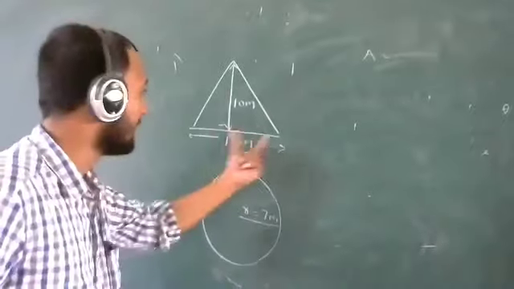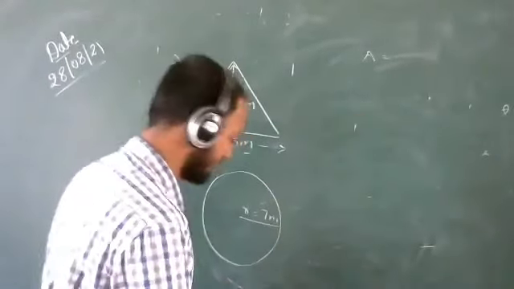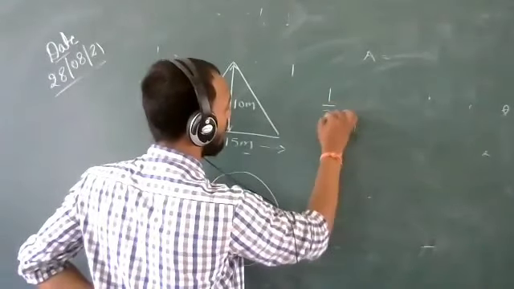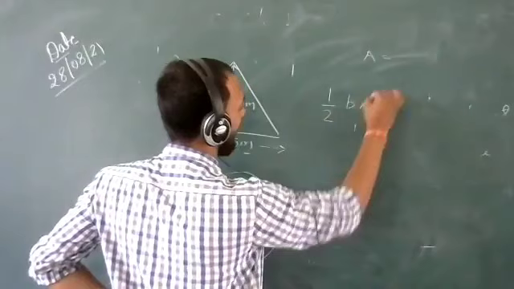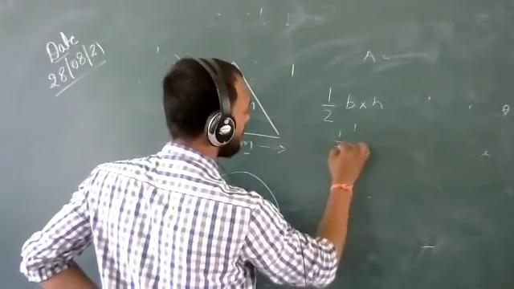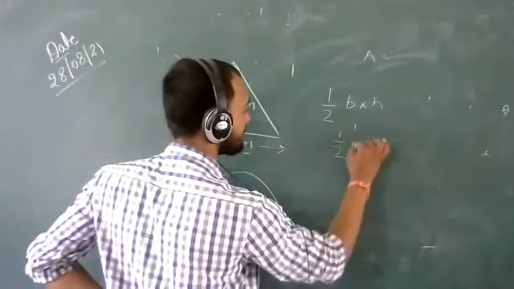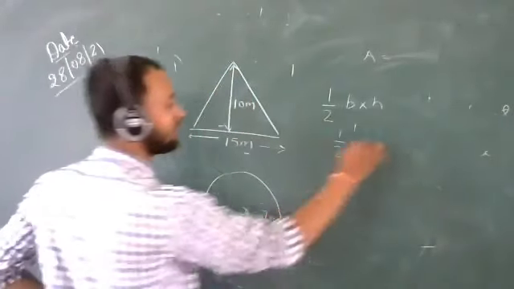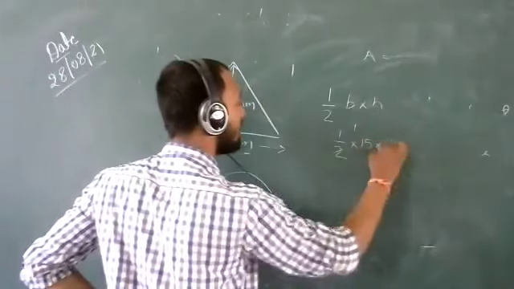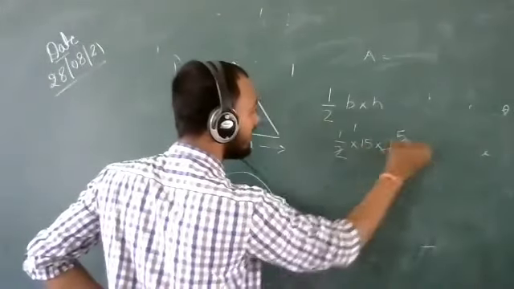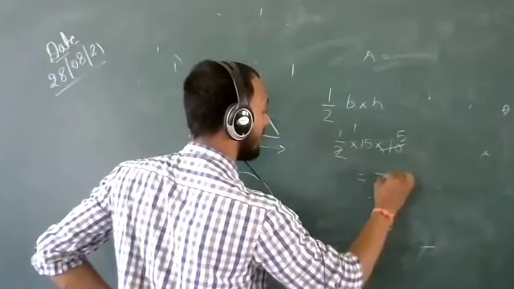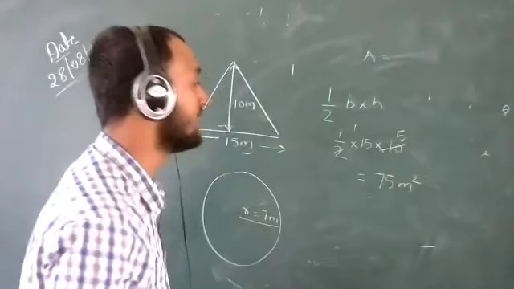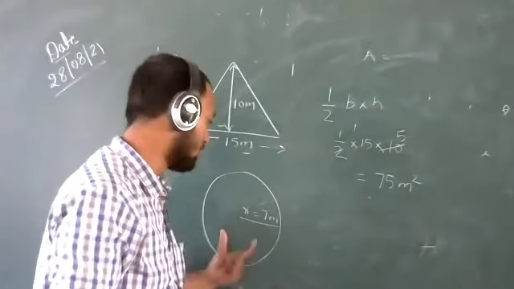So, here most of the students answered 75 meter square. How does it come? Formula of area of triangle is 1/2 base into height. Okay, 1/2. What is base? 15. What is height? 10. We can cancel 2, 5 times 10. 15 into 5 is 75. So the area of this triangle is 75 meter square. Okay. Now for the second one.